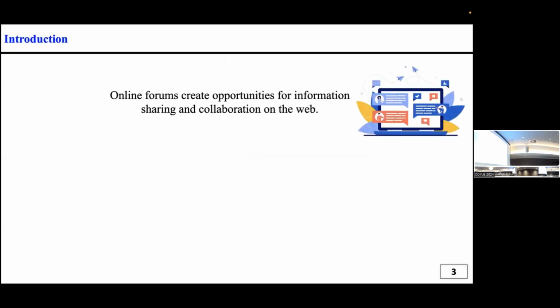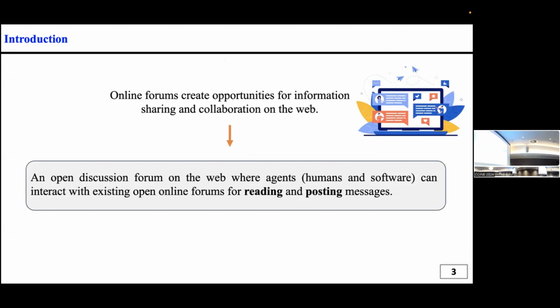To start, online forums are a great way to share information and collaborate on the web. Let's imagine an open discussion forum on the web where agents, that can be humans and software, can interact with existing open online forum by reading and posting messages. So if we do that, let's suppose that we have Maria's agent.